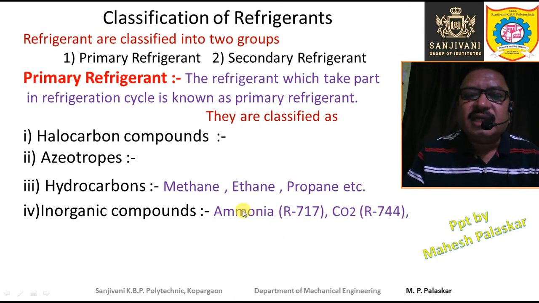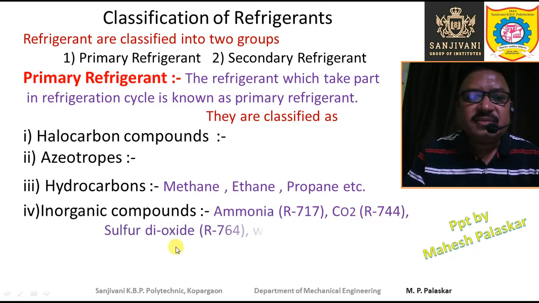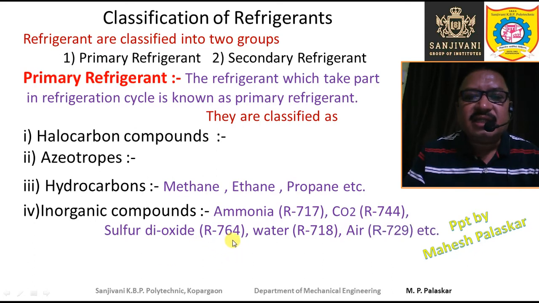Similarly, carbon dioxide is R744, sulfur dioxide is R764, water is also used sometimes, that is R718, and air is also used as a refrigerant in the Bell-Coleman cycle, and it is R729, etc.